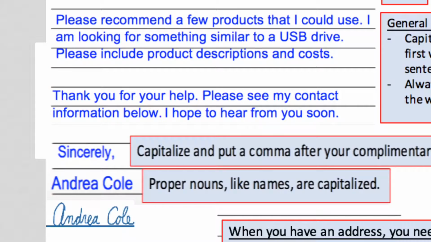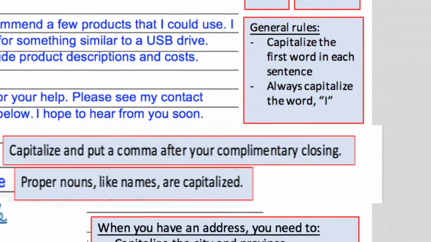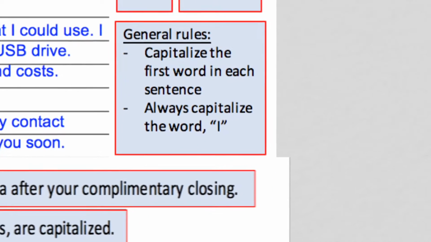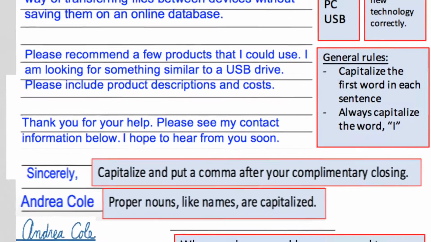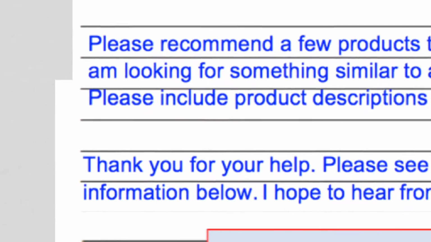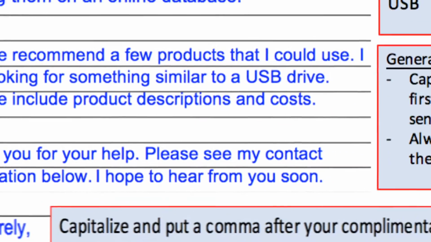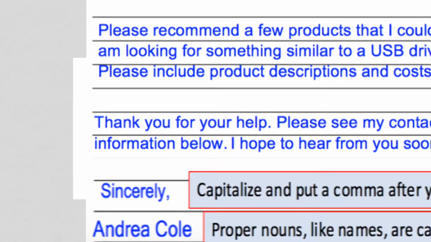Please include product descriptions and costs. So those are all the specific details that the person reading my letter would need to know. In general, you want to capitalize the first word in each sentence, and you always want to capitalize the word I, if you're using I, of course. You notice I have a capital P at the beginning, "Please," in that first sentence. Every time I use I, it's capitalized as well.